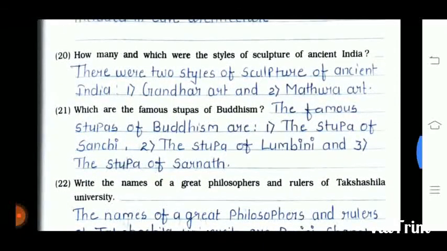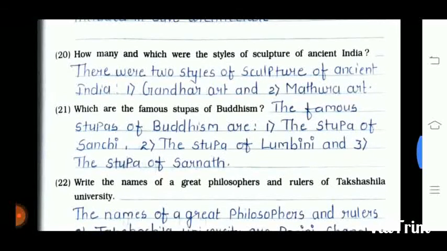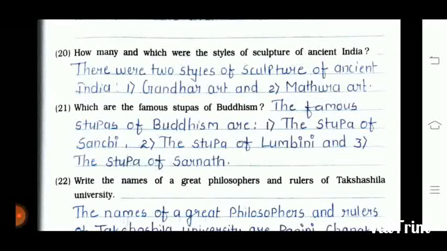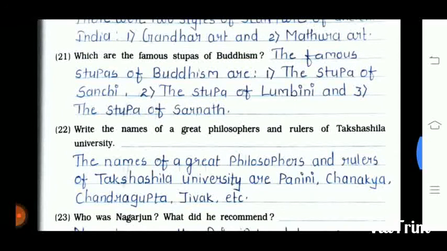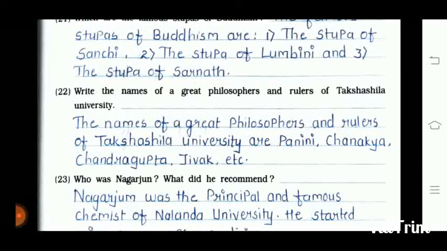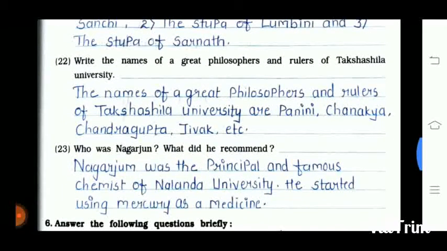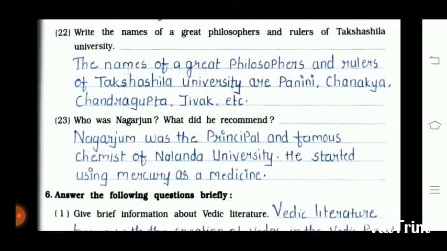20th is how many and which were the styles of sculptures of ancient India. There are two styles of sculptures of ancient India, that is Gandhar art and the Madurai art, which are the famous Stupas of Buddhism. The famous Stupas of Buddhism are the Stupa of Sanchi, second is the Stupa of Lumbini, and the Stupa of Sarnath. 22 is write the name of the great philosopher and the ruler of Takshashila University. The names of great philosophers and rulers of Takshashila University are Panini and Chanakya, Chandragupta and Jivak, etc.